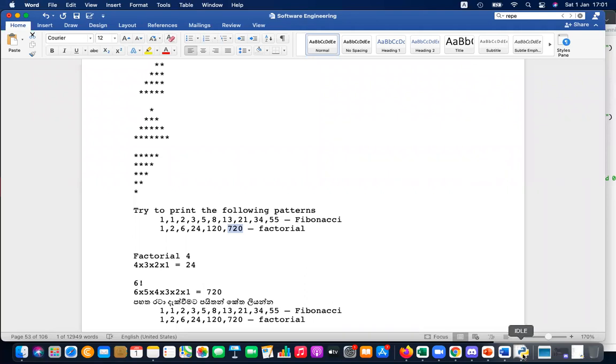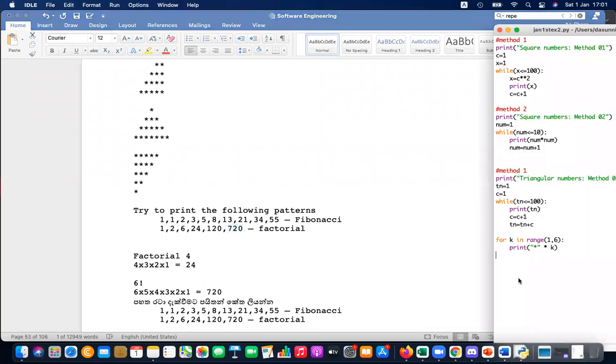Right. Okay, let's do that quickly. So logically, you can say this, let's say Fibonacci 1 is 1 and Fibonacci 2 is also 1.